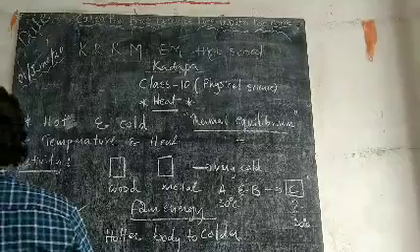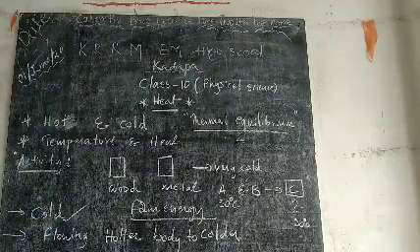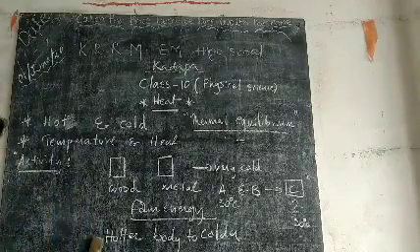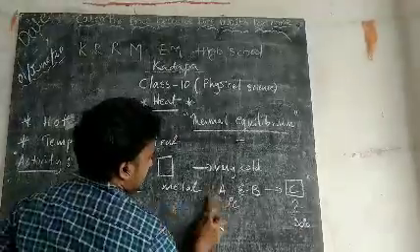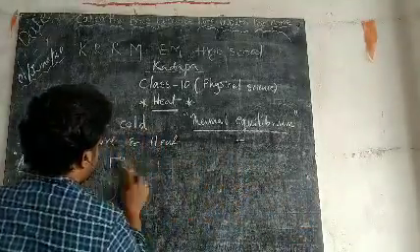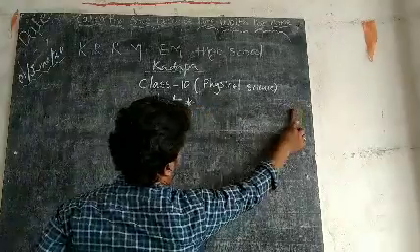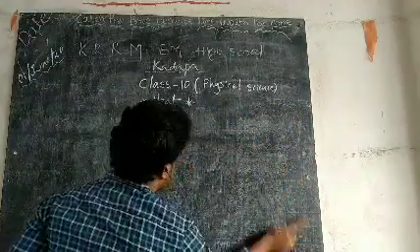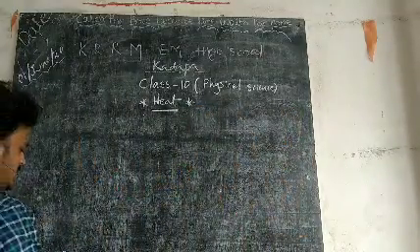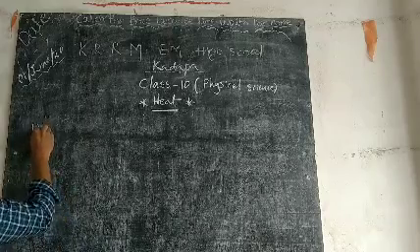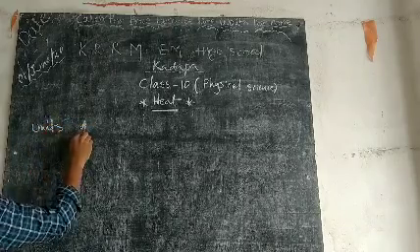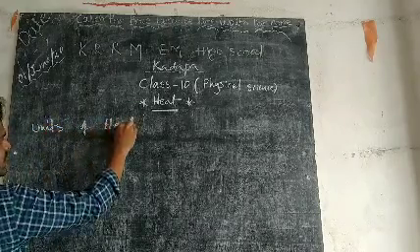Then we are going to write the units of heat. What is meant by units? Units are nothing but expression. Units of heat.